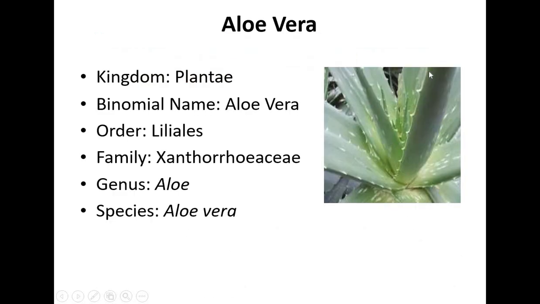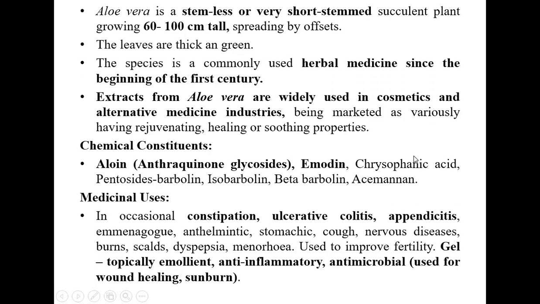If you see aloe vera, it is one of the medicinal plants which was documented very long ago. The kingdom is Plantae, binomial name is Aloe vera, order Liliales, family Xanthorrhoeaceae, genus Aloe, species Aloe vera. Aloe vera is a stemless or very short-stemmed plant which can grow up to 60 to 100 centimeters long. The leaves are thick and green. It has been a herbal medicine since the beginning of the 1st century of Christ.